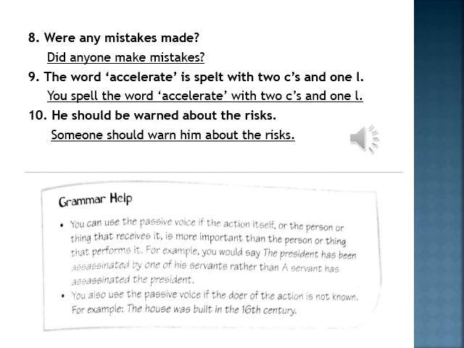So you will simply use two rules. First of all, when the receiver is more important than the doer. Secondly, when your doer is missing, your doer is absent. In both of these situations or conditions, you will make passive voice sentences.